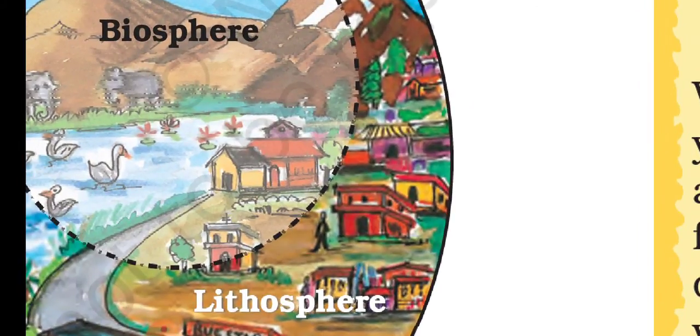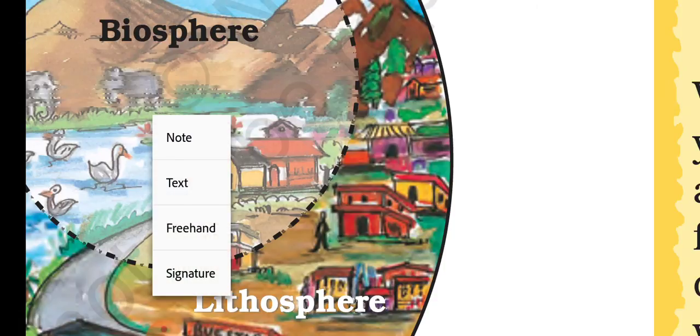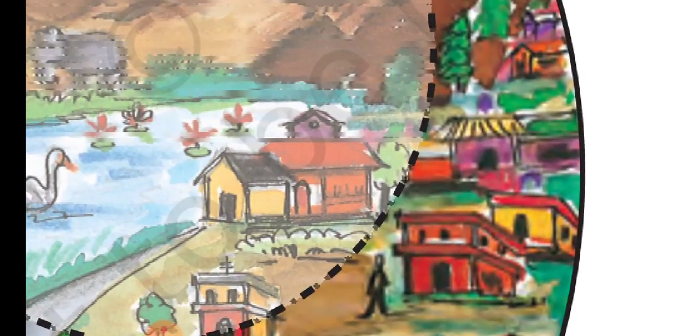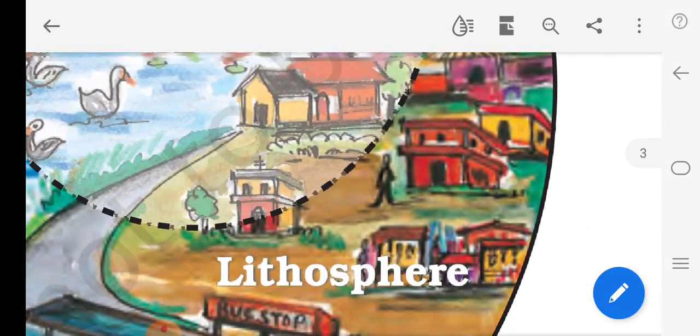Look at this, the place where we live, that is lithosphere, made up of rocks and minerals and covered by a thin layer of soil. And landforms are found. What are the landforms? Mountains, plateaus, plains, valleys, etc. come under the lithosphere. Have you understood, children, what is lithosphere? Lithosphere is the solid crust or the hard top layer of the earth, the place where we live. What are the landforms? Mountains, plateaus, plains, valleys, etc.